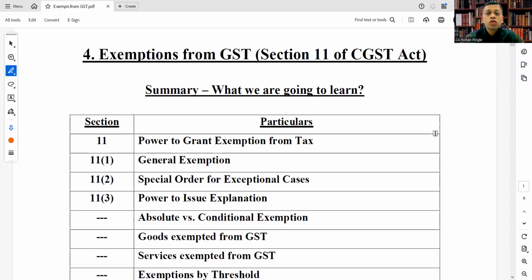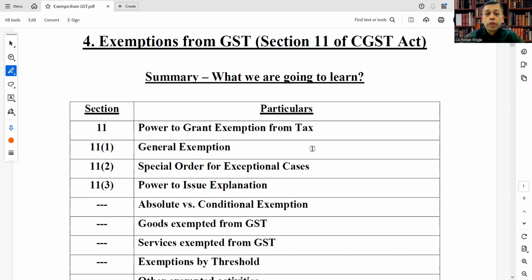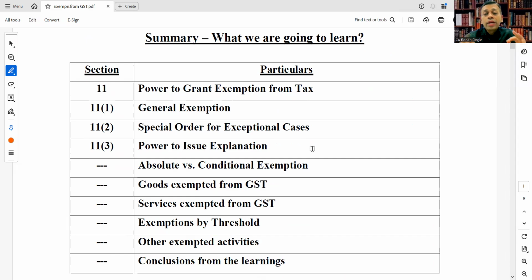Okay, exemptions from GST, section 11 of the CGST Act 2017. Let's see what we are going to learn today. We are covering section 11 of the CGST Act 2017, power to grant exemption from tax. Then we will move on to subsection 1, subsection 2, and subsection 3 of section 11.